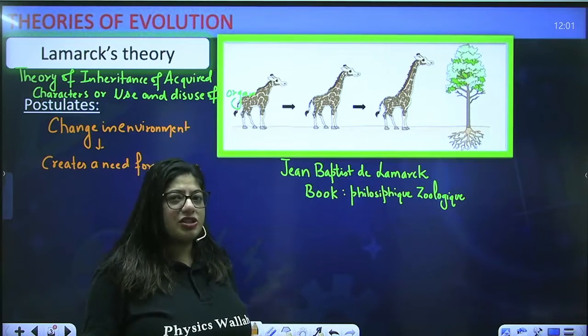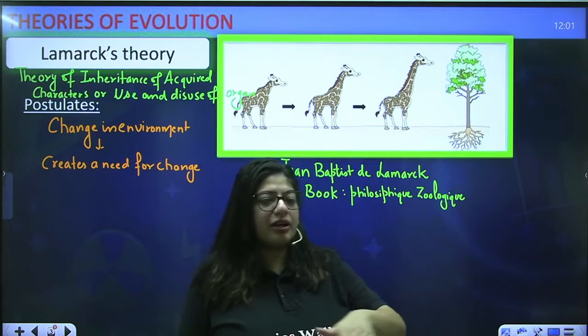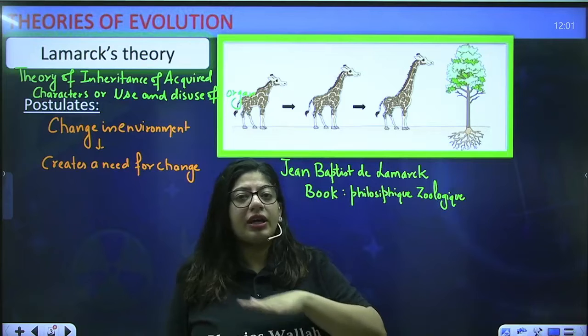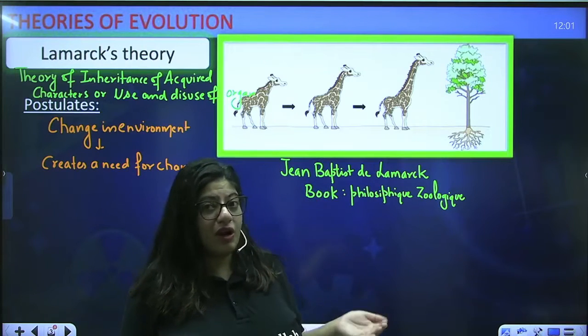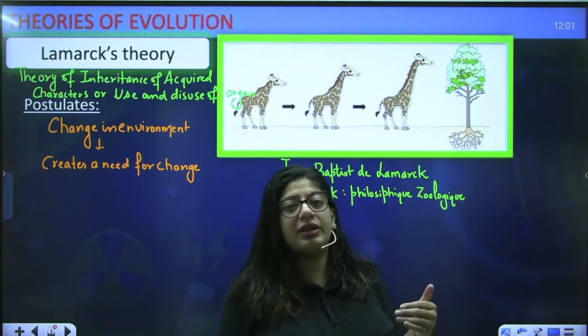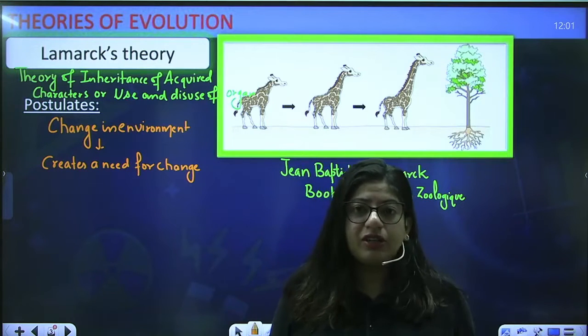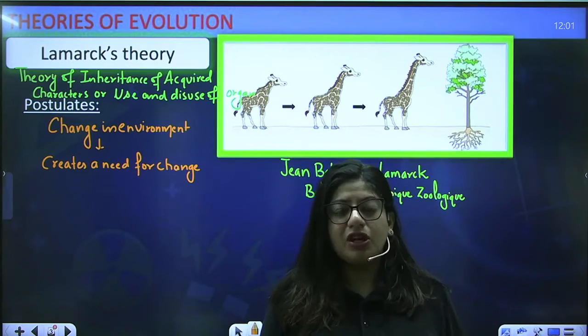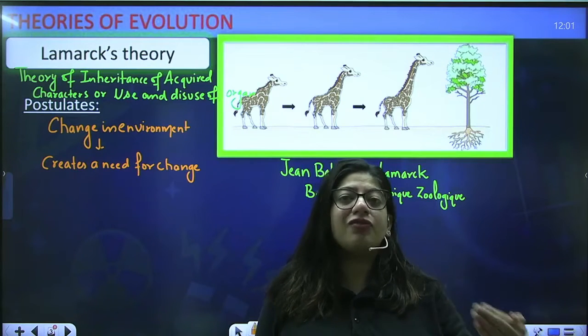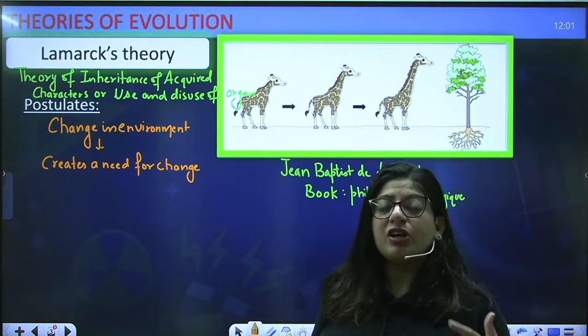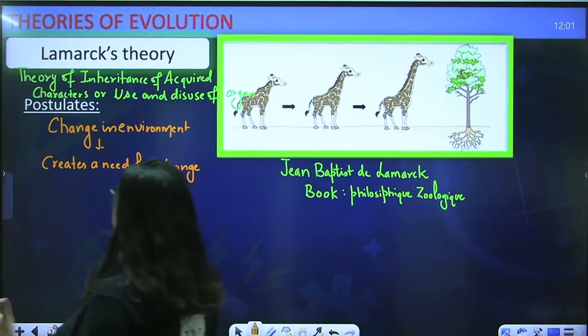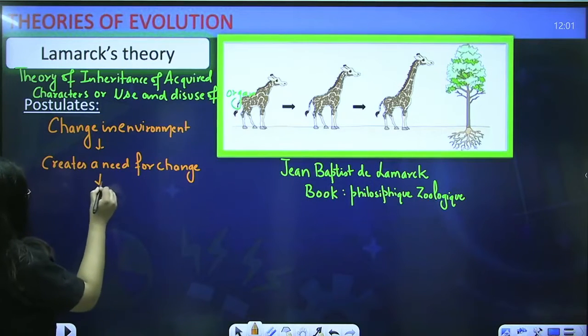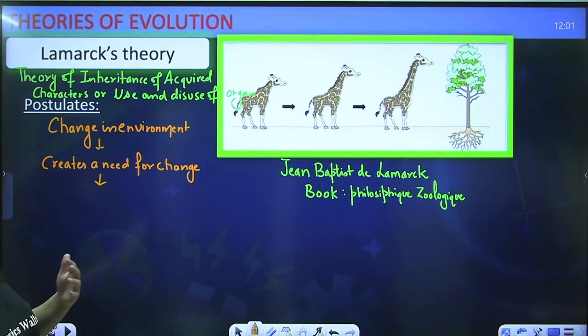So there is a change in environment, the entire grass or vegetation on the ground vanishes. So now the giraffe has to eat something. So what did it do? The change in environment was that the grass completely vanished. So that created a need for change. Now it's time to change. So what did he say next? Okay, if there is a change that we need to make, then what happened?